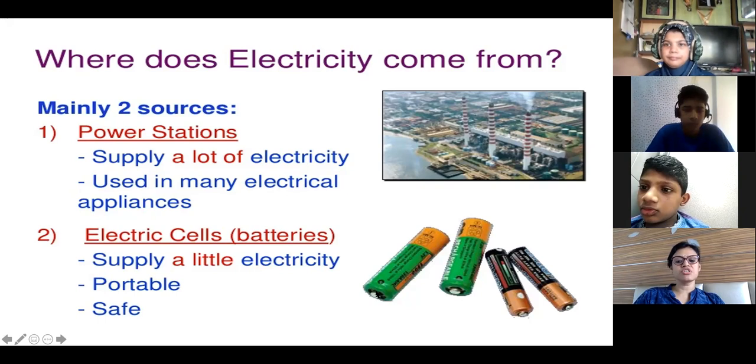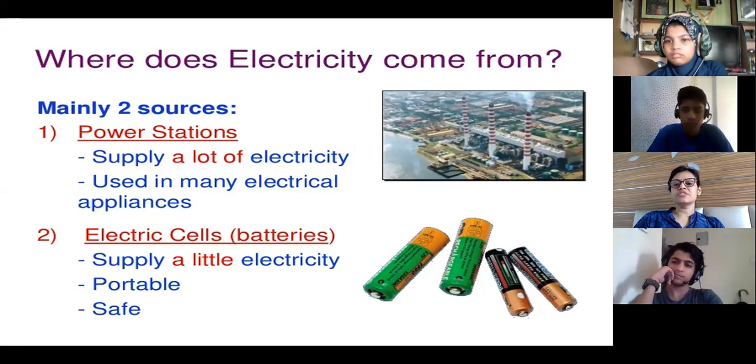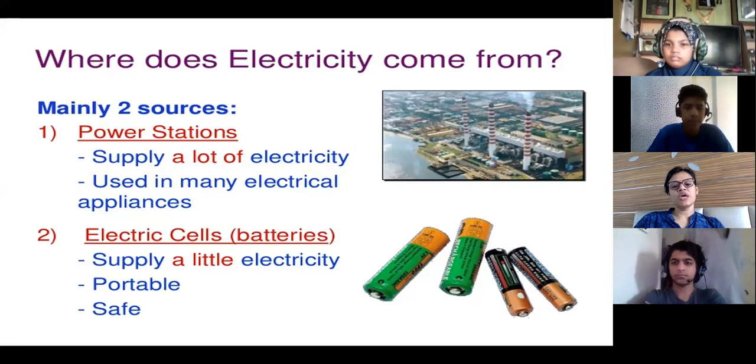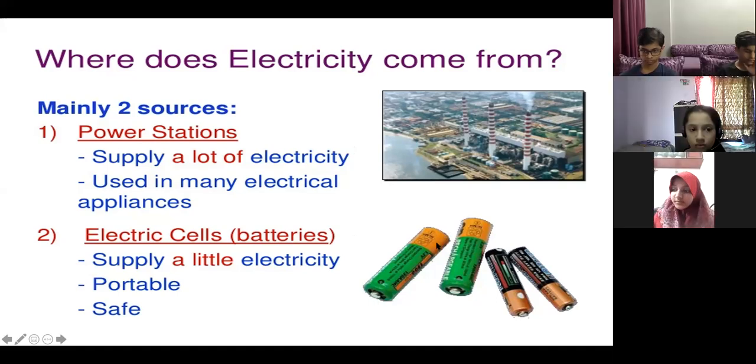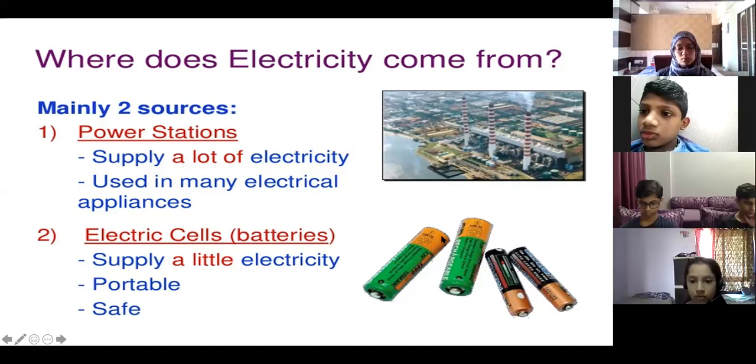I told you it is a positive terminal and the back side is negative terminal, and inside it you have electrodes, the bottom, and this thing you will need to study in detail. You have a cell and a solution. Inside it you have carbon and one more chemical substance. Now positive ions and negative ions will be formed, and this way the concentration of positive charges will be more at the positive terminal and the concentration of negative charges will be more at the negative terminal. So that is why you have one end positive, one end negative.